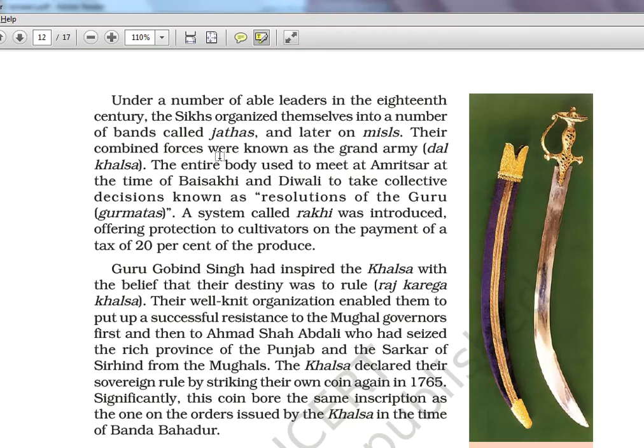We'll see. Sikhs organized themselves into a number of bands called Jathas and later on misls. Okay, misls I told you, the whole Sikh military thing, they will be split into 12 confederacies. Okay, confederacies or groups you can tell, and it's called misls. And one of that I think something starting with Surya, something over there, Surya Chakras or something. Okay, that misl is where Ranjit Singh will come into picture, and he will be having later conflicts with the Britishers also. So that becomes important. 12 confederacies of the Sikhs, misls.